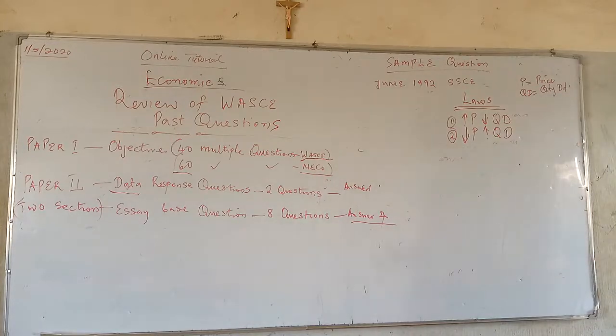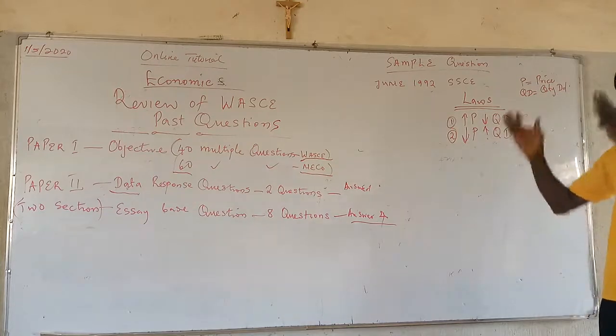You will discover that first and foremost, what you have here is what we call a negative relationship existing between price and quantity. Negative relationship we can also refer to as inverse relationship. Price and quantity do not move in the same direction, hence we classify it as negative relationship.